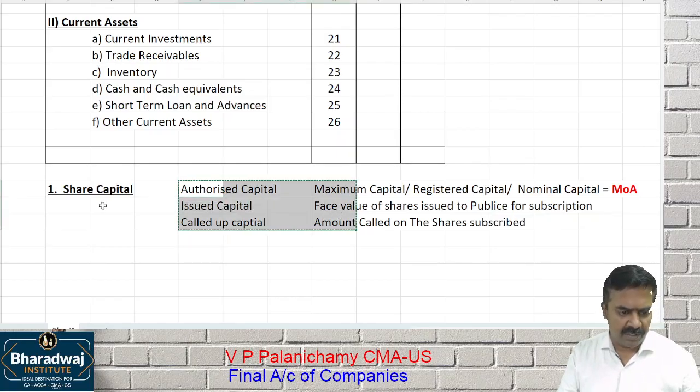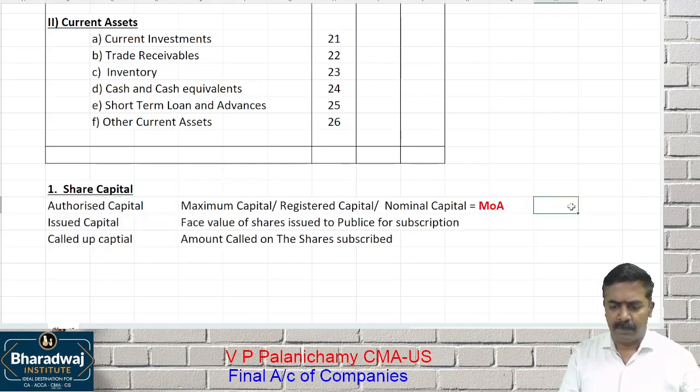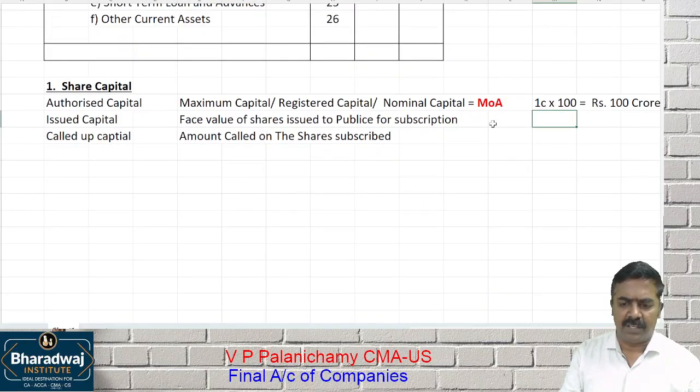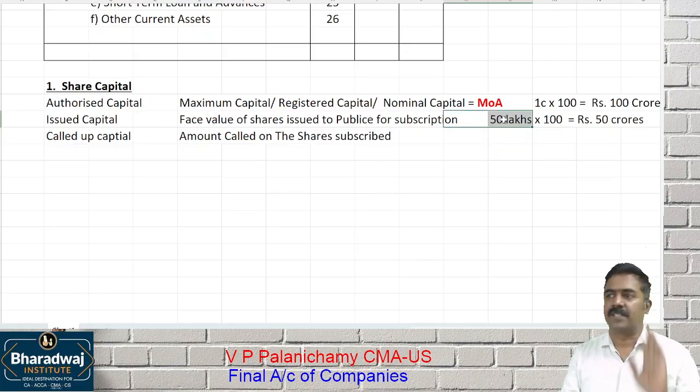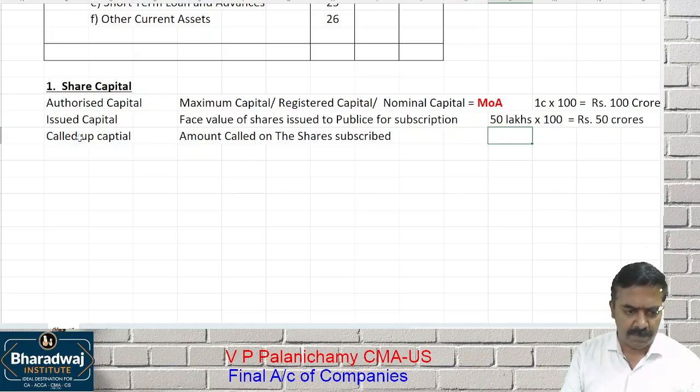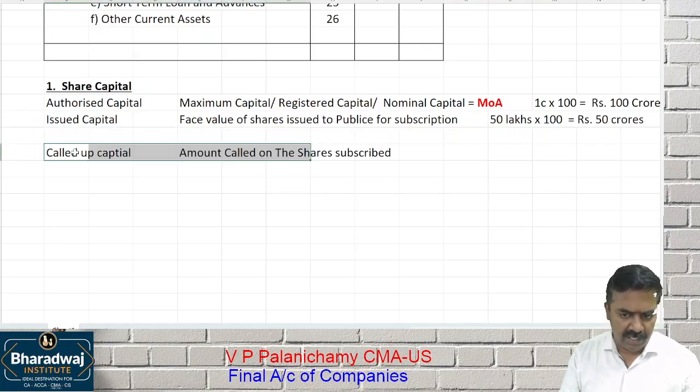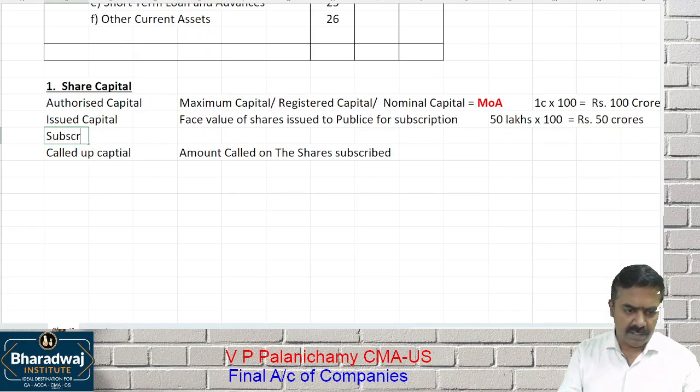Shares subscribed. Pay attention. Let us assume, I'll go with an example so that you will understand better. A company is registered with 1 crore shares of 100 rupees each. So what is authorized capital? 100 crores. Let us assume the company has issued about 50 lakh shares of rupees 100 each. What is the issued capital? 50 crores is the issued capital. Let us assume the public subscribed for 90%. That is called subscribed capital.